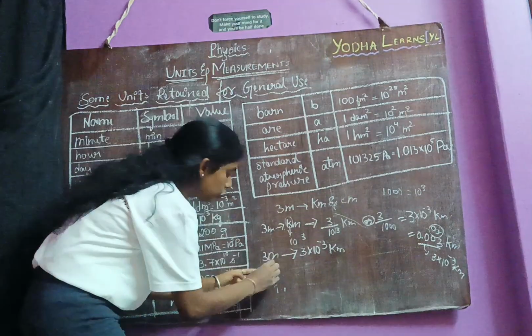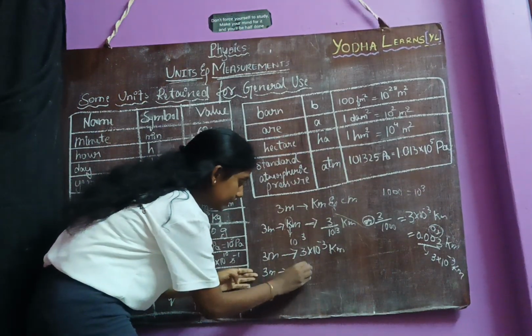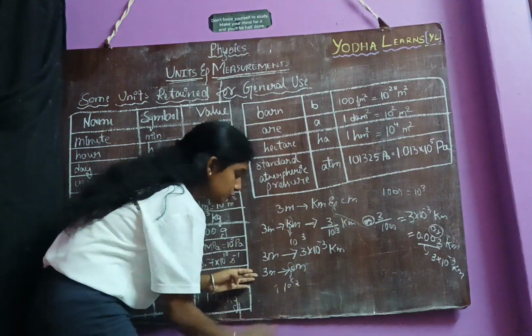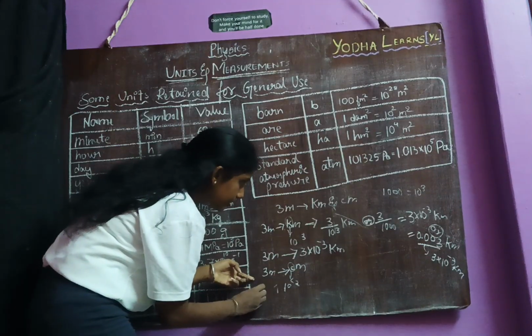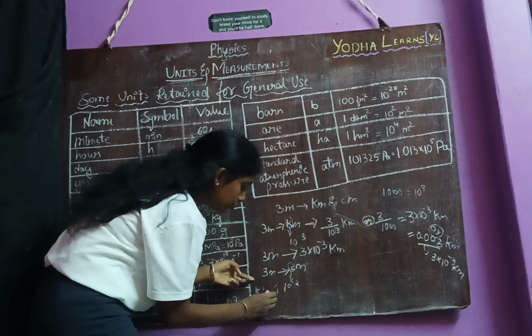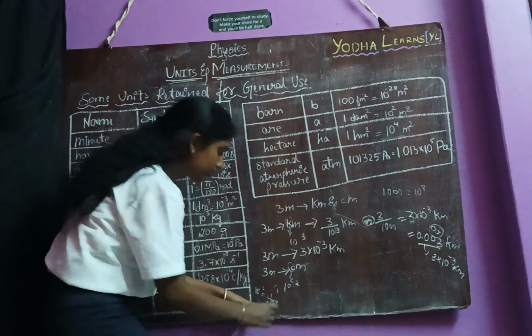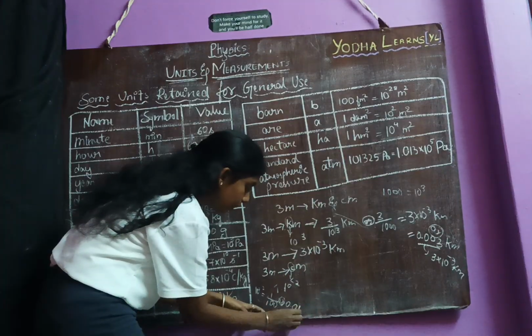Now, if you are going to convert this 3 meter to centimeter, what is the value of centi? 10 power minus 2. 10 power minus 2 is equal to 1 divided by 100, or 0.01.